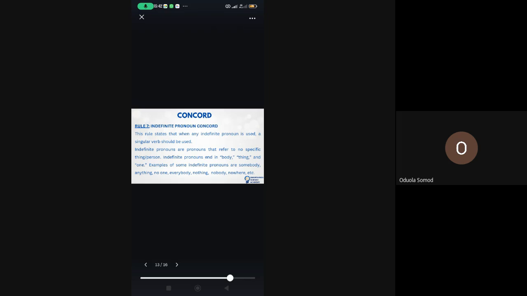So when you have pronouns ending in body, thing, and one, those are examples of what? Indefinite pronoun. Okay. So we have somebody, anything, no one, everybody, nothing, nobody, nowhere, etc.